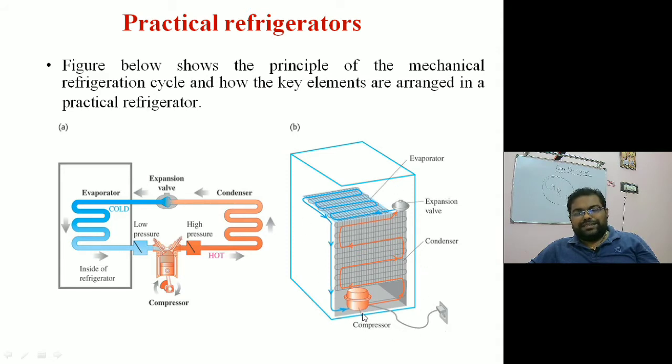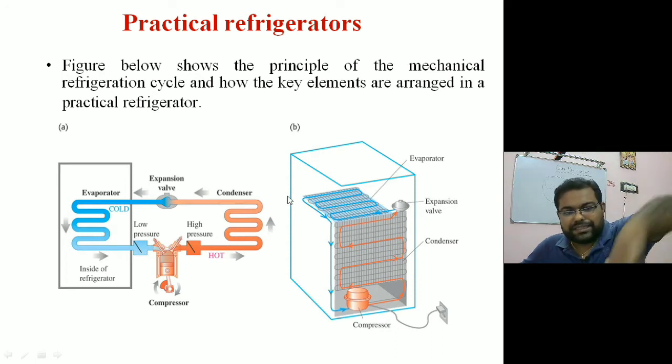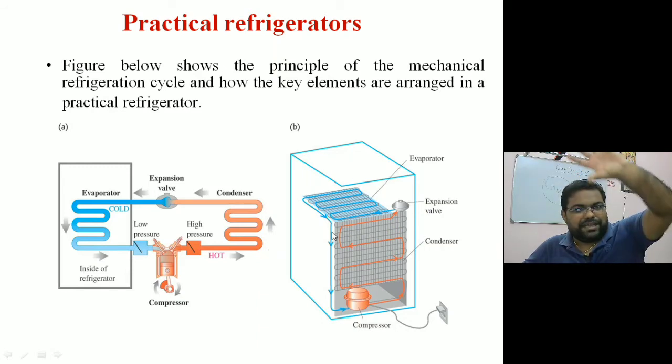One compressor is needed, and these are the crisscross piping through which your refrigerant will flow, and finally this is the expansion valve. Then finally it will come here, then the evaporator. These are the evaporator coils, basically at the top of the refrigerator, where cool air will come inside from the atmosphere. It will absorb the heat, and because of that things will get cooled right here. So here you will get cooling, and finally it will return back to the compressor.